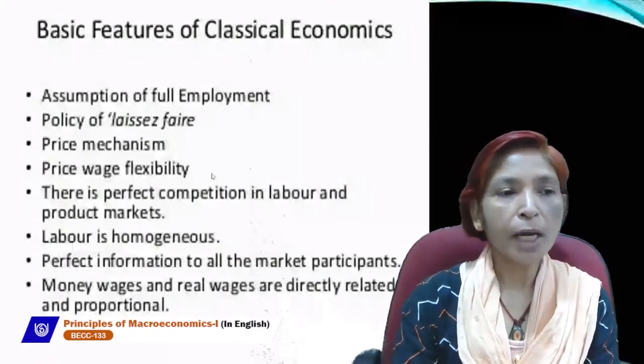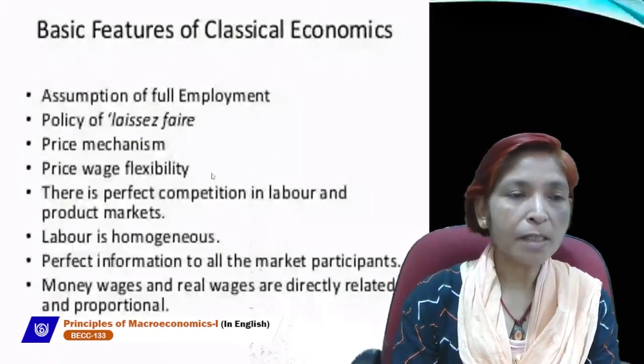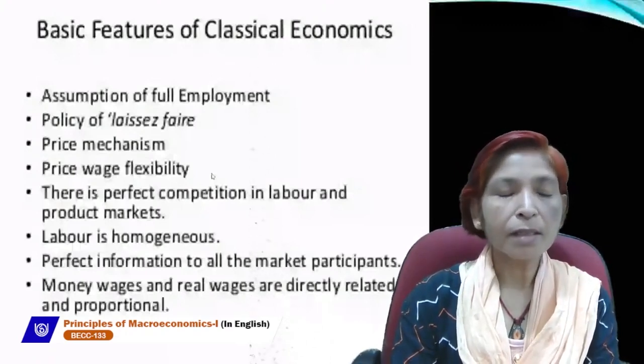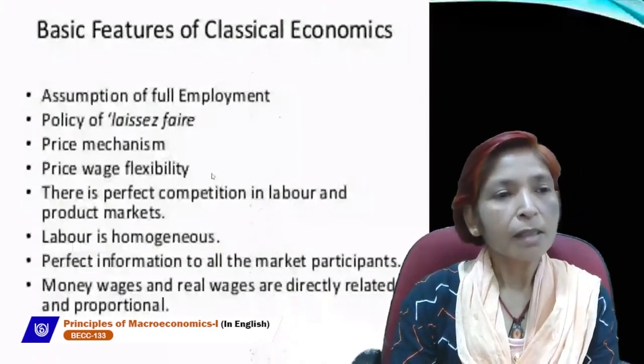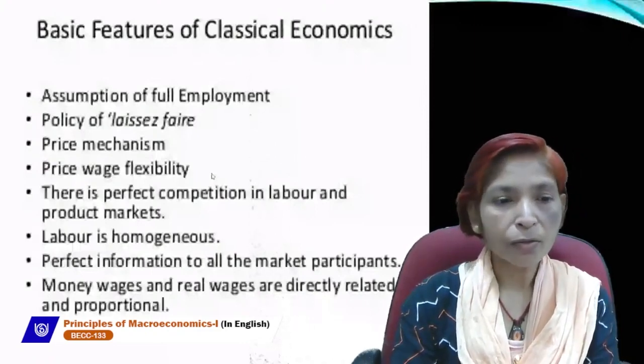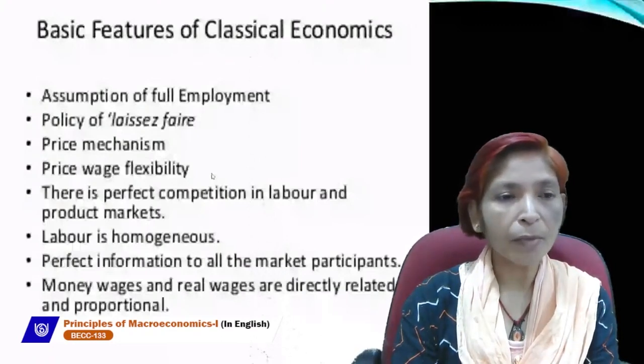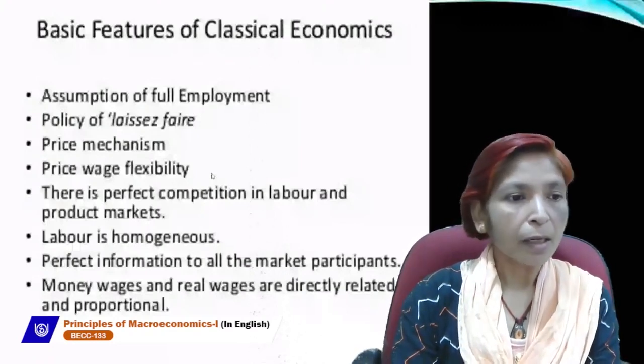Next is J.B. Say. J.B. Say presented Say's law of market, and Say's law of market was very popular during the classical economics time period.